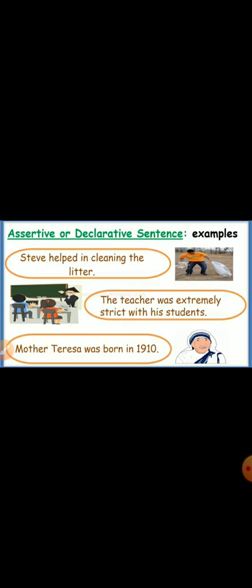The third example is Mother Teresa was born in 1910. This sentence is giving us some information about Mother Teresa. So, if we notice, all these sentences are stating something or telling us something or informing us about something. So, all the sentences are assertive or declarative sentences. They all end with a full stop.